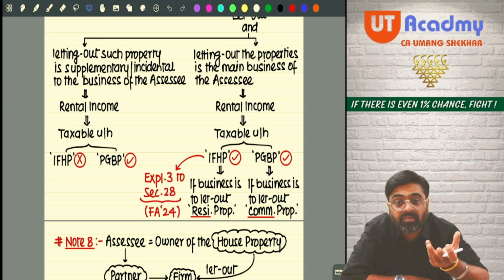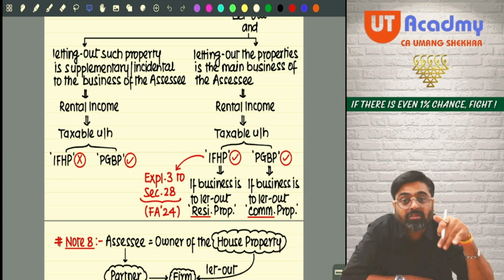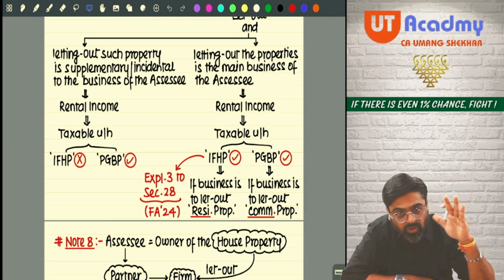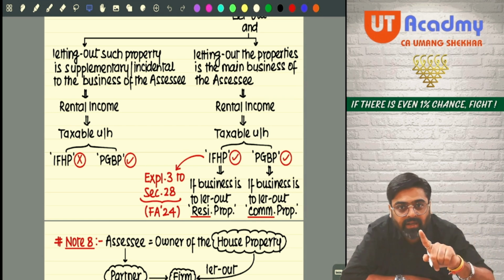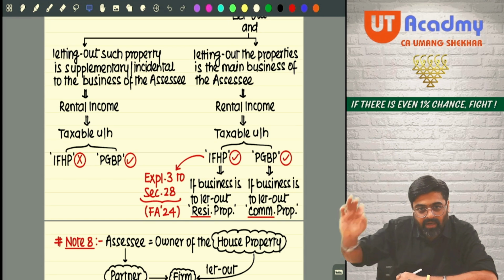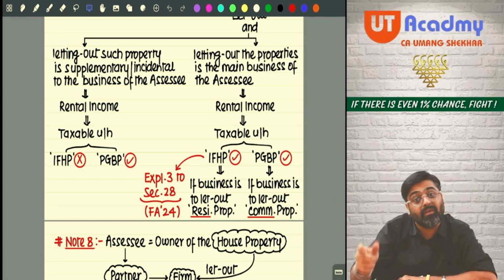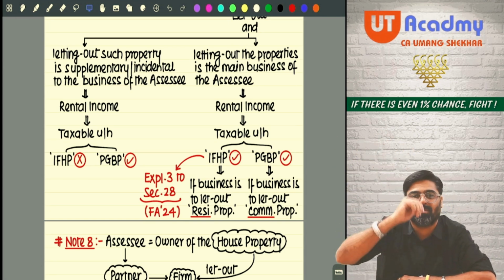So if you are saying that you are doing the business of letting out properties, and the properties which you are letting are residential in nature, no matter what, from this year onwards, the rental income of these residential properties can never be treated as PGBP income. They have to be charged under the head house property, even if it is your business to let out such properties.